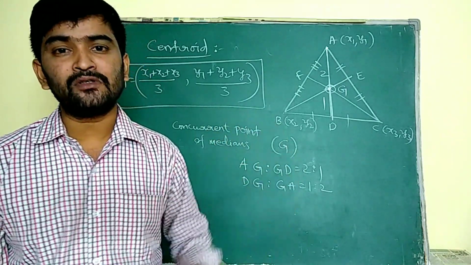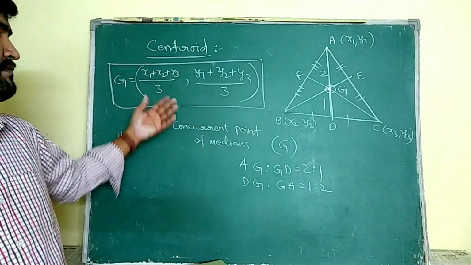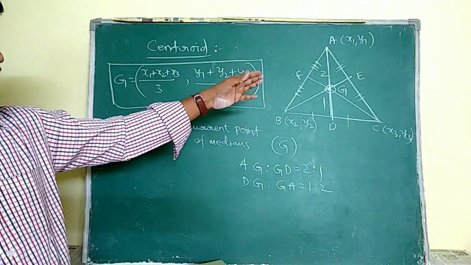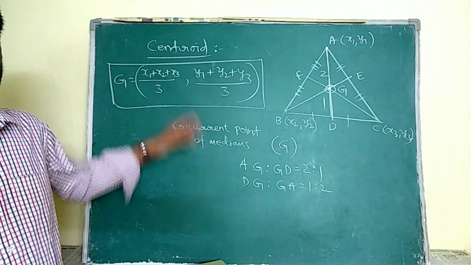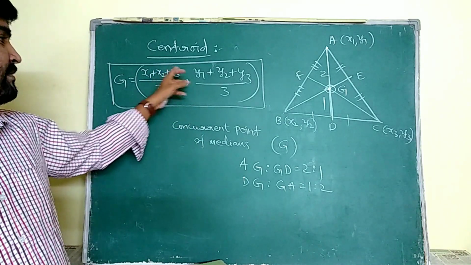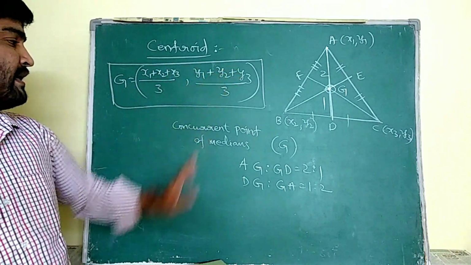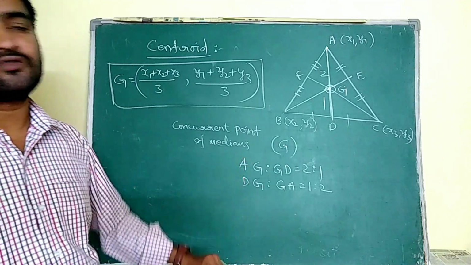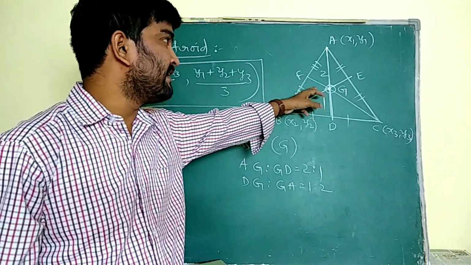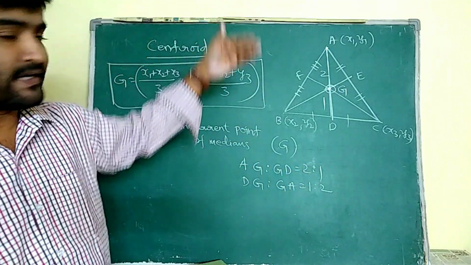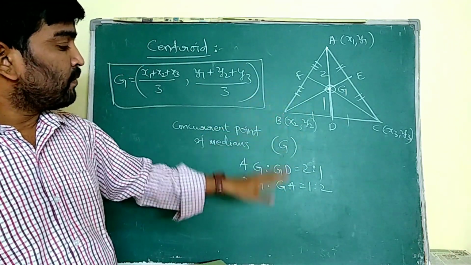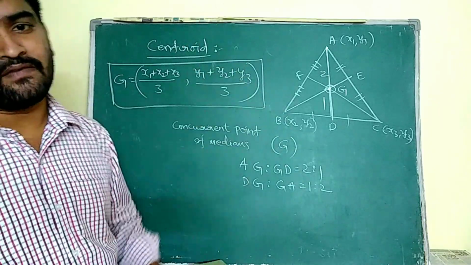Firstly we have to remember this, because we need just the formula. The centroid means the concurrent point of medians. The centroid formula is (x1 + x2 + x3)/3 comma (y1 + y2 + y3)/3. And one more thing you have to remember: centroid G divides any median in 2:1 ratio from vertex to side and 1:2 ratio from side to vertex.